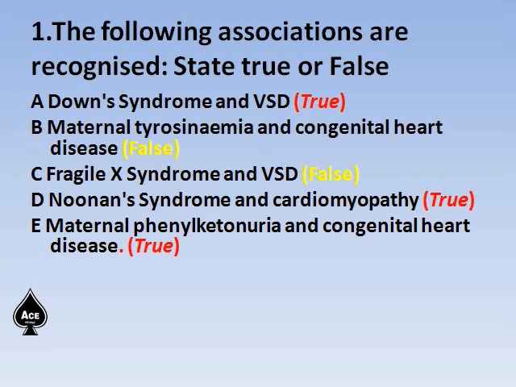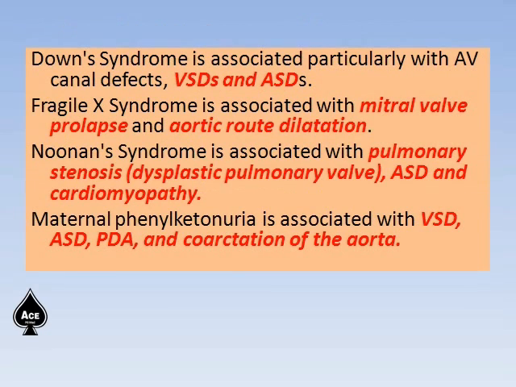Okay, that's the answer. The Down syndrome and VSD association is a true fact. Noonan syndrome and cardiomyopathy may be seen. Maternal phenylketonuria can also cause congenital heart disease in the baby. But the other 2 options, maternal tyrosinemia and congenital heart disease, and Fragile X syndrome and VSD, are not true, they are false. So we shall discuss.